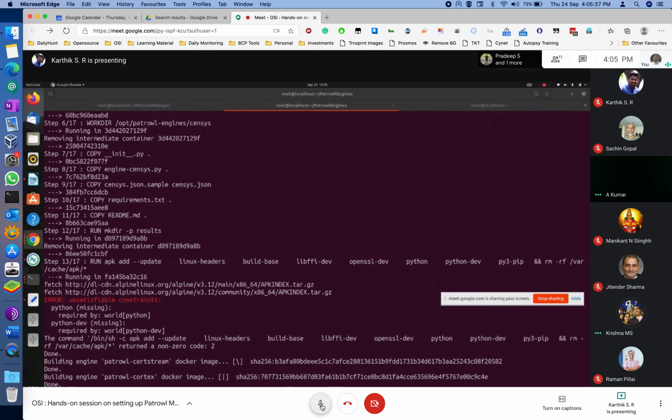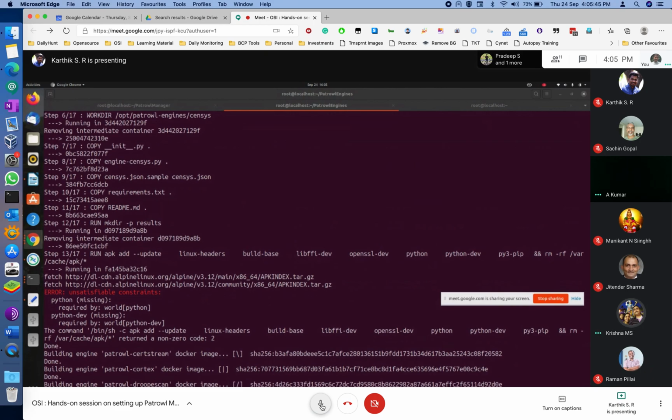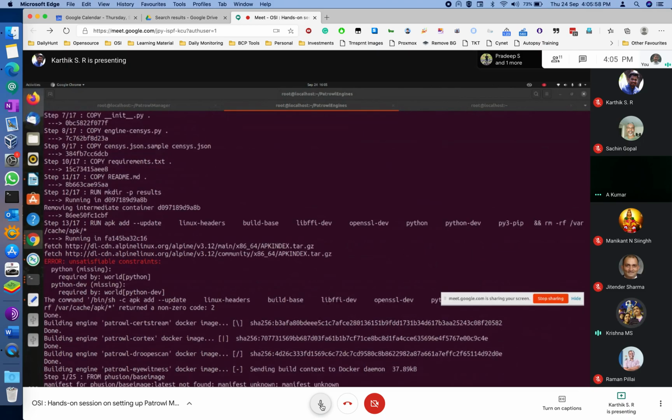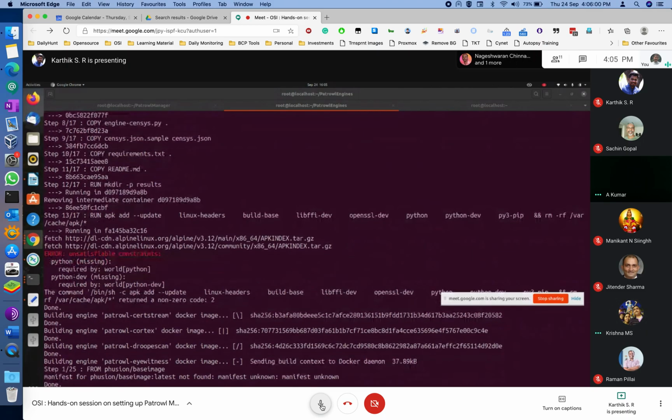Also, I will say one more thing, what Arvind is saying is right. Also, please understand, Wazuh has its own usage as well. For example, in Wazuh you also have log management. So it will also categorize your logs, system logs, how many failed login attempts, how many files were accessed and all that, which is not there in Patrol.